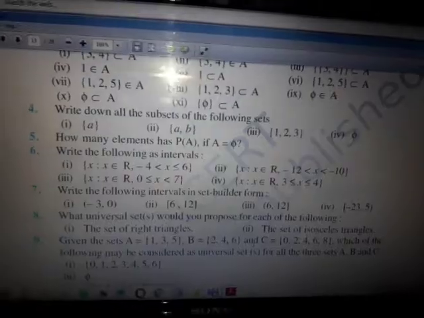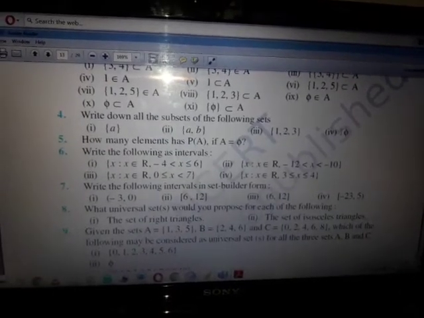And if you want to check whether what you have done is correct or not, you can check with the formula. What formula is that? The power set will have 2 power n elements. If the given set has n elements, then the power set should have 2 power n elements. You should have that many subsets. You can check by using that formula.